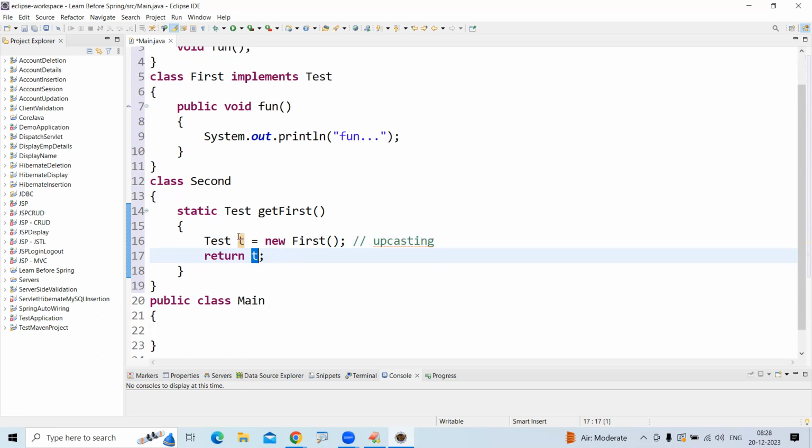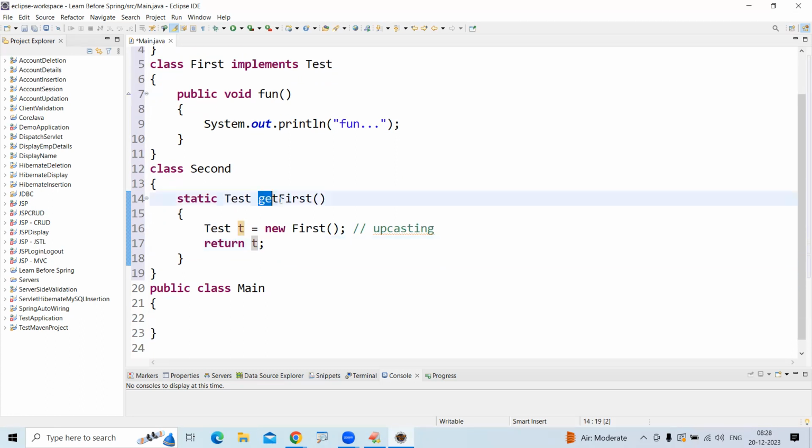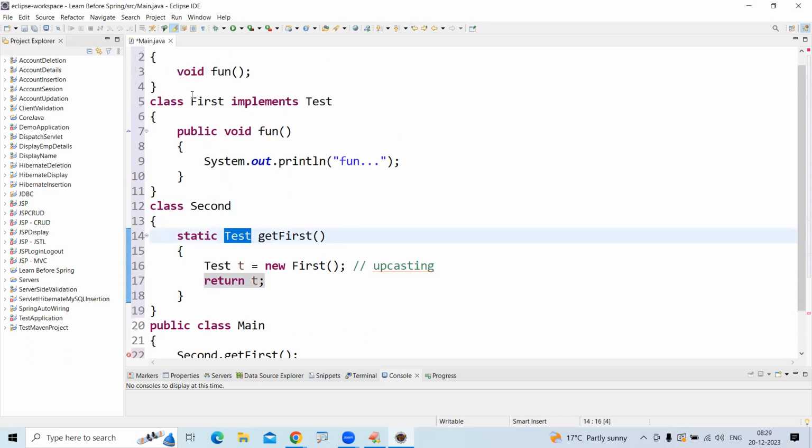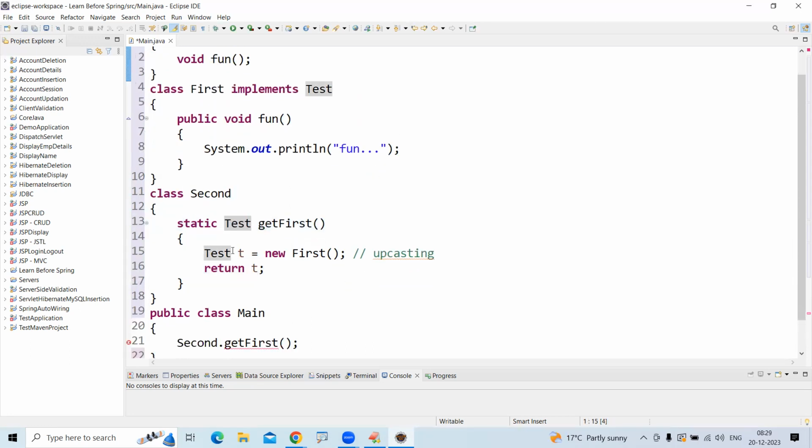So now we are calling from the main. How to call the getFirst method? It is a static method, so we are calling it using the class name. What is the class name? Second. What is the method name? getFirst. And what is it returning?